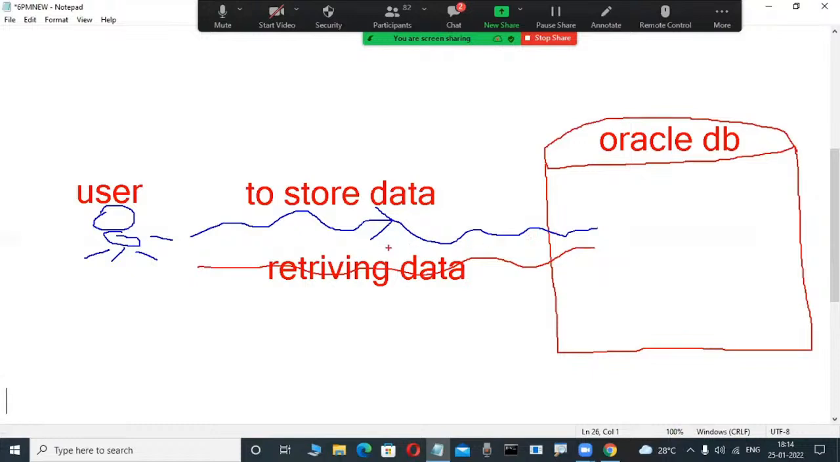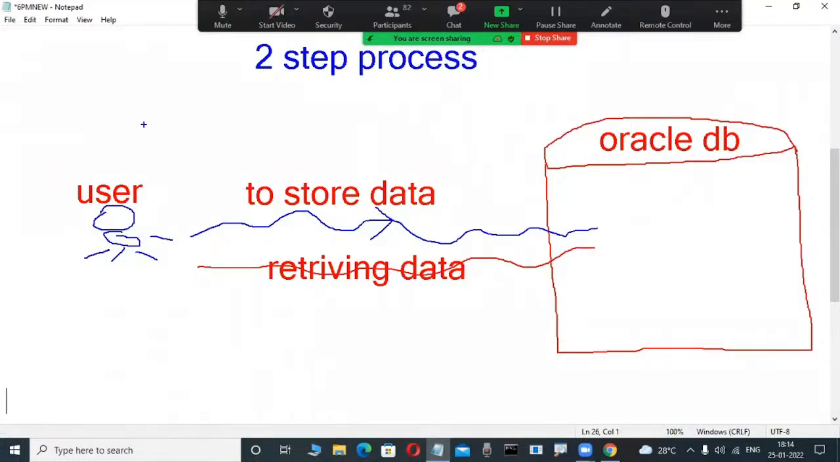So then, directly retrieving and storing data, is that possible? We are thinking, no, it is not possible. If any user wants to perform operations in an Oracle database, it is a two-step process, not a single step. Very, very important: a two-step process.